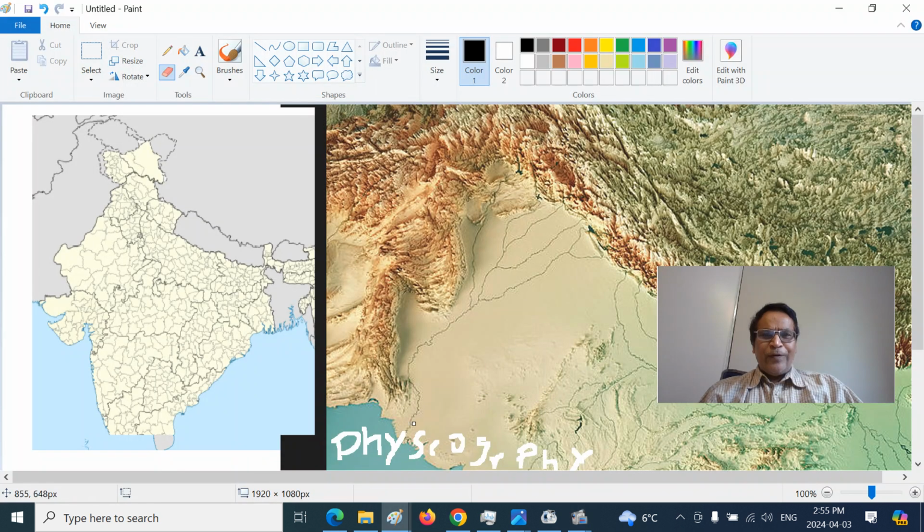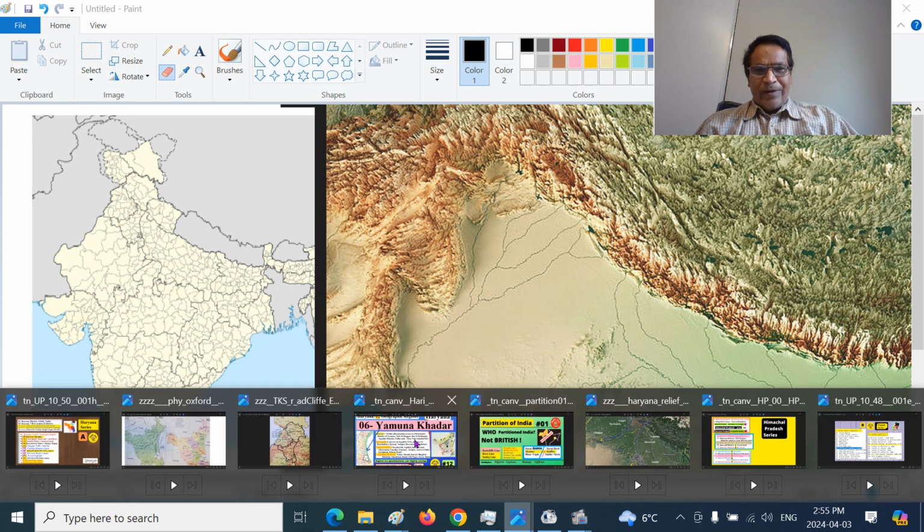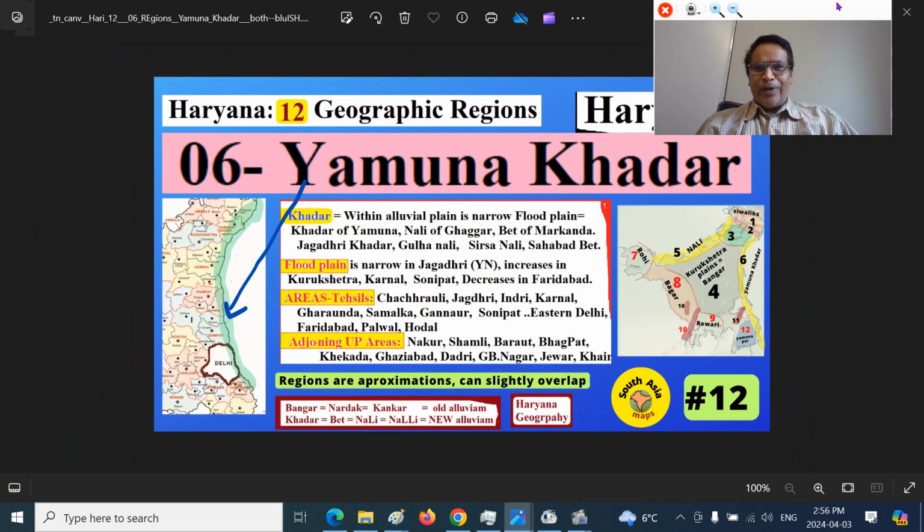Because if you look at this, see how physical geography helps when compared to normal political geography, where you can just see the district lines on the map, whereas this shows the actual land physically, how the habitat looks, how the terrain looks, how the land looks. Here you can see the Firozpur Jhirka mountains, Yamuna river, Ganga river here, Alwar mountains here, and Siwaliks here. Like that, physiography will give a better idea. So that's what we looked at today, the Yamuna Khadar region.